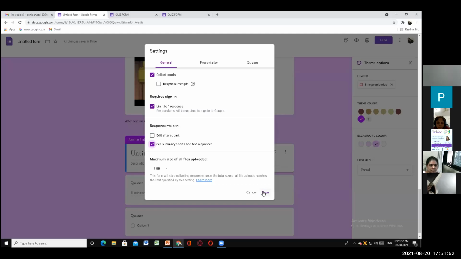The main important part. Please make a note of it. Click on save before you do setting or after you do setting. Okay, if you don't click on save, your form will have shuffled questions, shuffled answers, shuffled options, shuffled summary, everything, and you will be like, OMG, what have my students done? Why? But you didn't click on that option, so you can't help it. So click on save. Make sure you click on save when you do the setting.